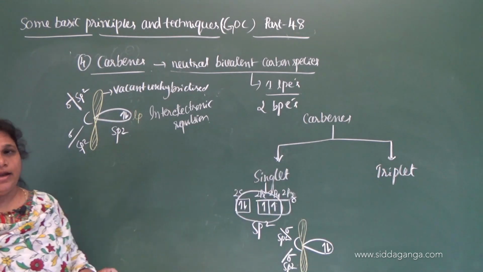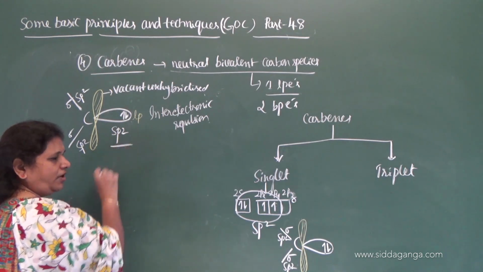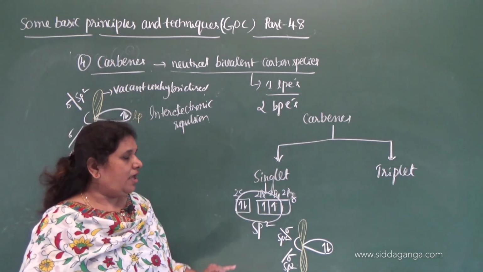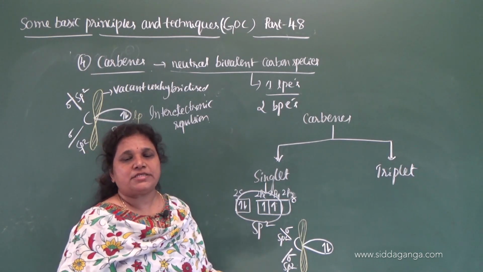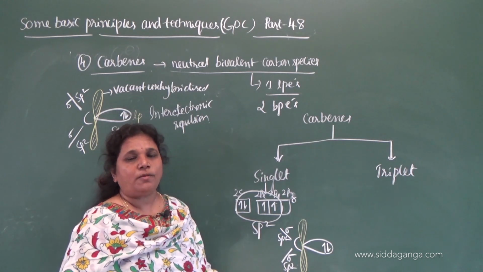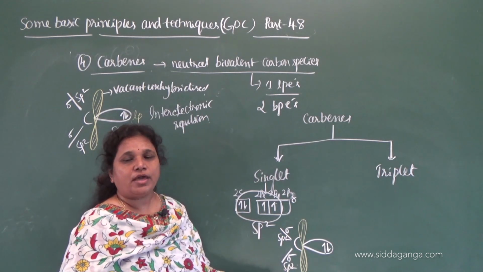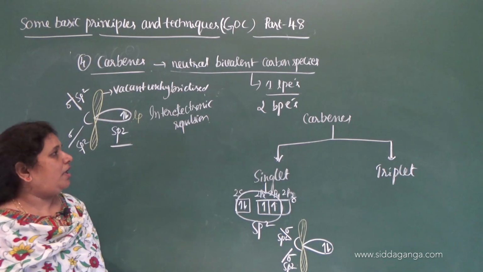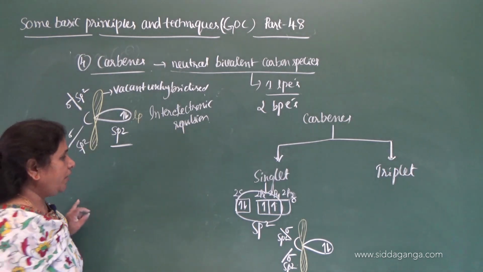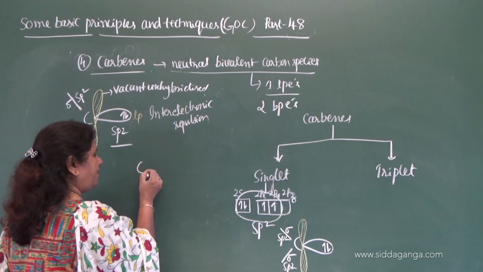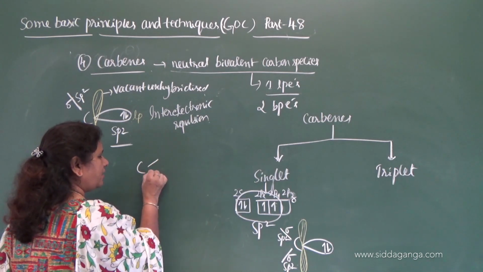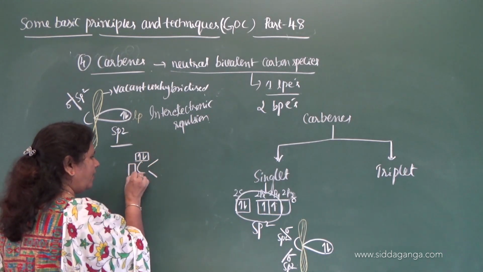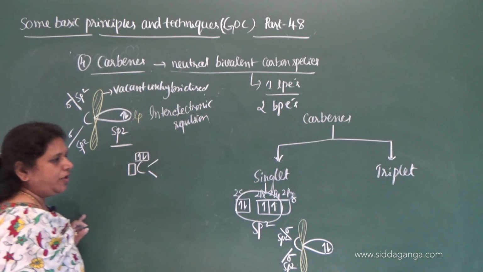Because of inter-electronic repulsion. Just remember, in a singlet, the carbon undergoes sp2 hybridization where the 2 electrons are present in the same sp2 hybrid orbital and one vacant unhybridized orbital is there. Because of inter-electronic repulsion, it is less stable. You can also represent it as, so these are the 2 bonds, and here is one sp2 hybrid orbital, and this is vacant. Now how to represent triplet?